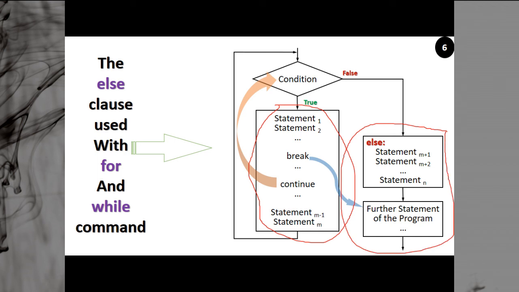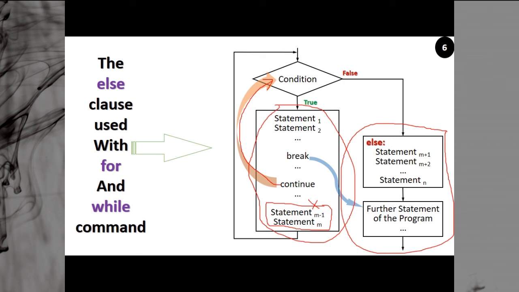Okay, it means these are the statements which are outside the loop. Now the difference you can see, I have written these statements into two parts. When I say continue somewhere in between the loop body, you jump to the beginning of the loop, you again reach the condition and it is tested. If it is true, the statements will execute again. If it is false, you will exit from the loop. It means when you say continue, you will not reach these statements. These statements will not be executed when we say continue.